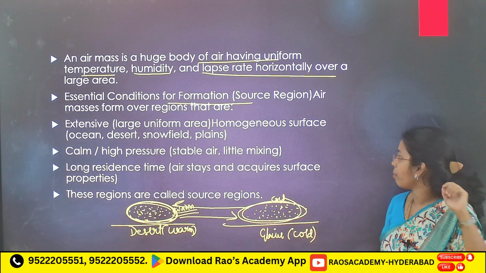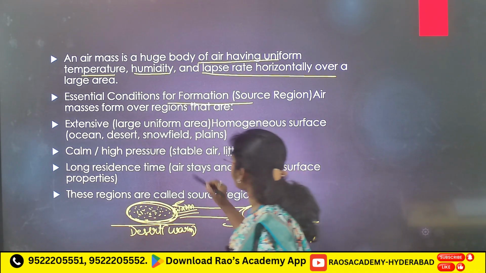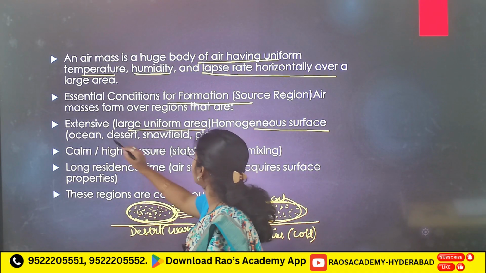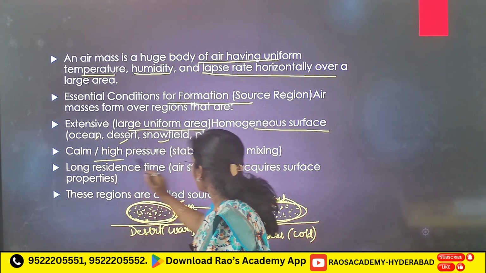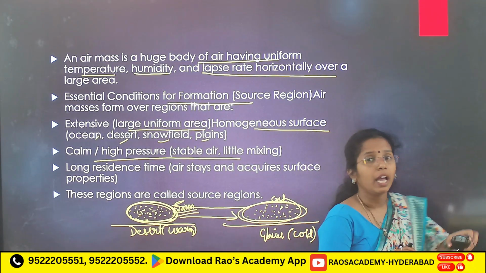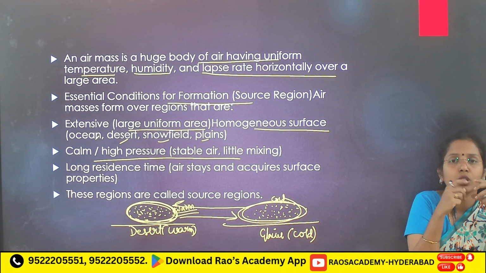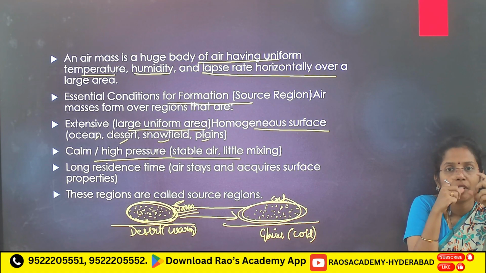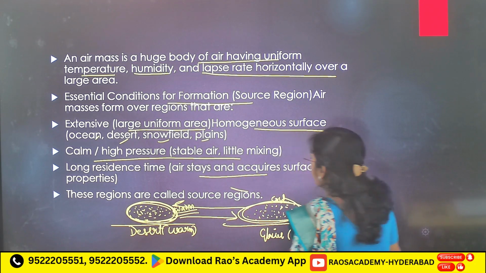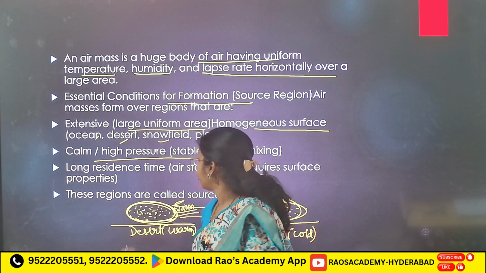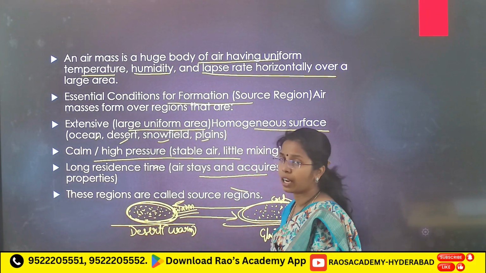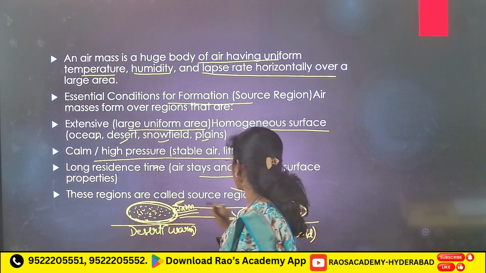Essential conditions for the formation. First, an extensive large uniform area like a desert, a homogeneous surface like ocean, desert, snow filled plains, calm and high pressure, stable air. If you see stable air, you don't see vertical mixing. If vertical mixing is there, you don't see uniform temperature attained from that surface. Next, large residence time, means air stays and acquires surface properties. If time is less, air cannot attain that uniform temperature or those uniform properties. These regions are called source regions.